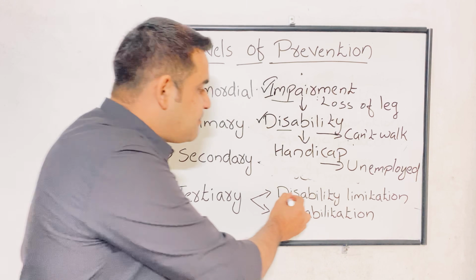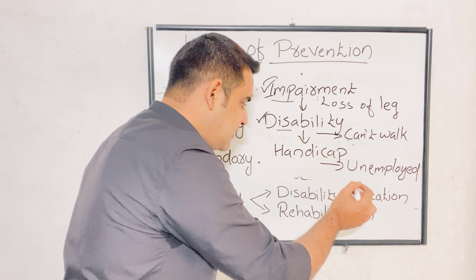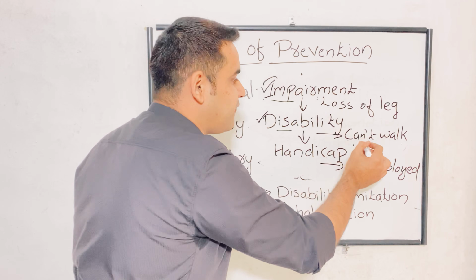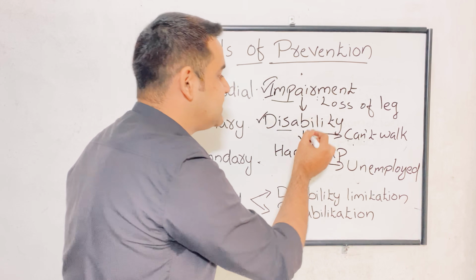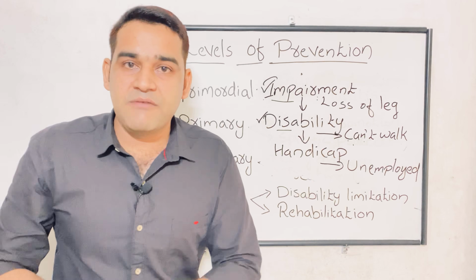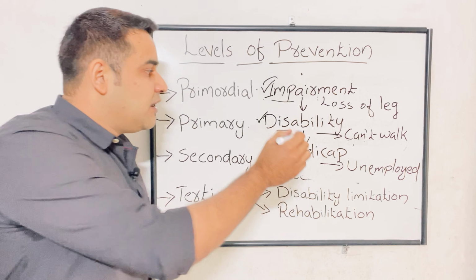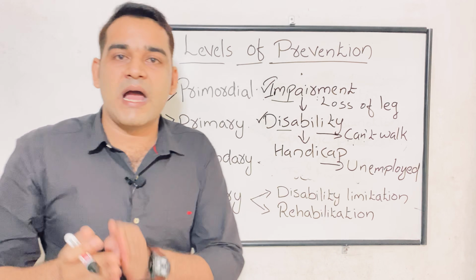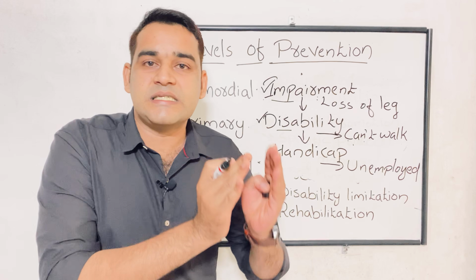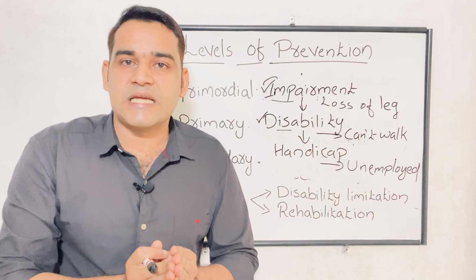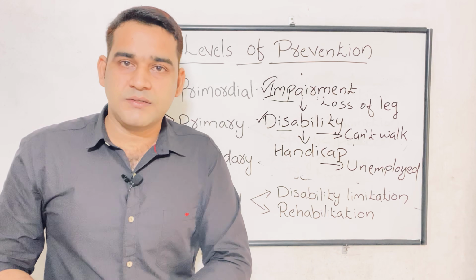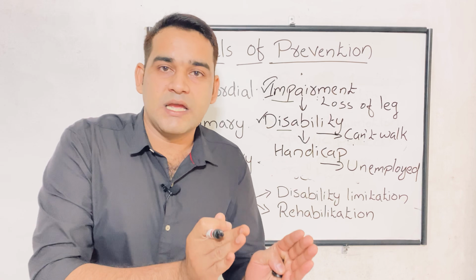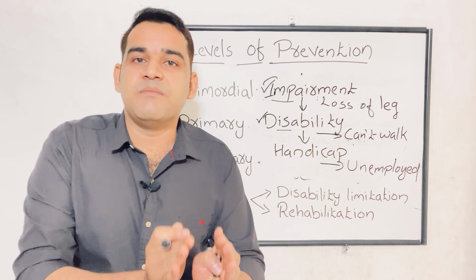So the disability limitation mainly focuses on trying to stop the progression from impairment. Loss of leg, anyway we have to treat before he can't walk. Again it moves to disability, he can't walk. We have to give the treatment, we have to do the physiotherapy. If you are not doing it, he will be permanently paralyzed, so unemployed. So before moving to the handicap, the action we are doing is disability limitation. We are giving the treatment and different therapies before moving to a handicap stage. Got it? That is disability limitation.